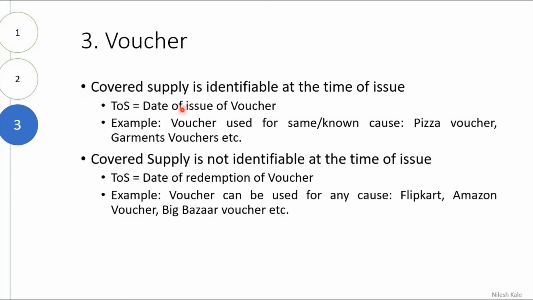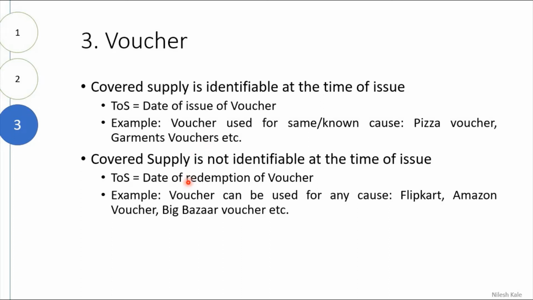The earlier example is a case of an identifiable supply because you are receiving a voucher for a known cause, like the pizza voucher you have got. We really know that with the same voucher you are going to purchase pizza the next time. Or a garments voucher, with which you are going to purchase garments only next time.